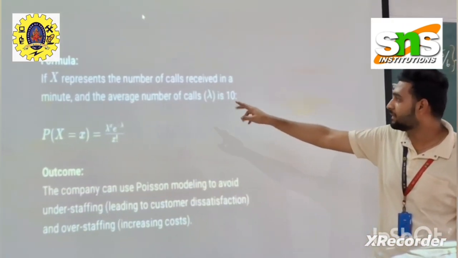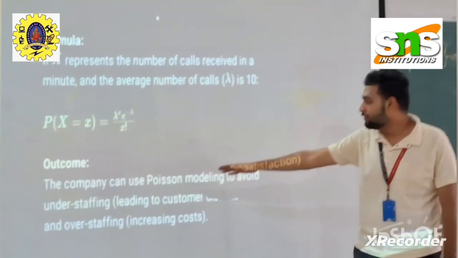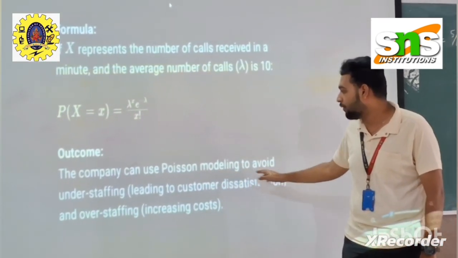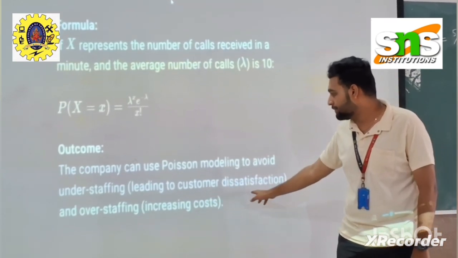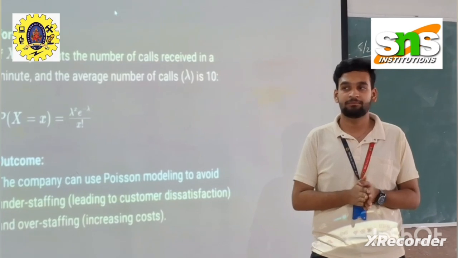X represents the number of calls received in a minute, and the average number of calls is 10. So the final output from this is that the company can use Poisson modeling to avoid understaffing, which hurts customer business, and overstaffing, to be more reliable.